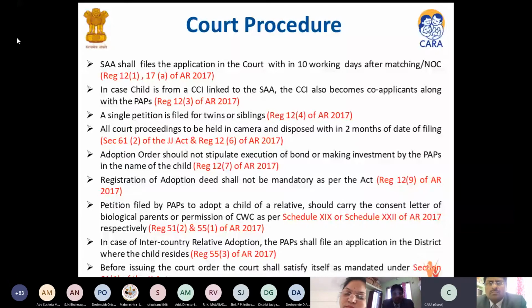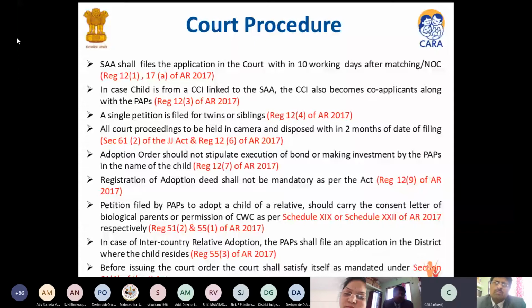The entire adoption fees, if the parents are staying out of India, it is $5,000 paid in 2 parts: 3,000 at the time of filing of petition and 2,000 when final custody of the child is taken. For in-country adoption or PAPS who are residing in India, it is the same. The only thing is that a home study report is done, and for that the fees is $150. So this is for the inter-country adoption procedure.